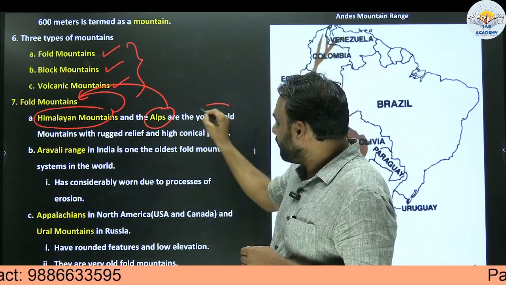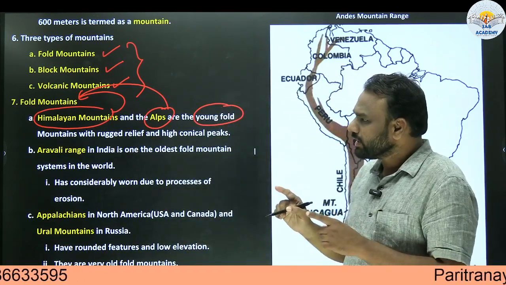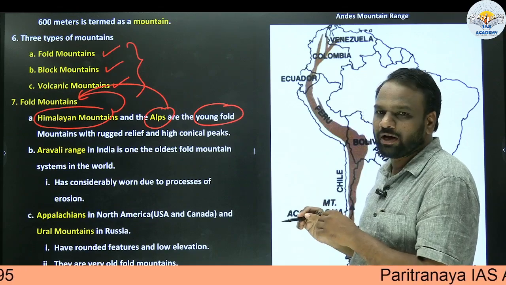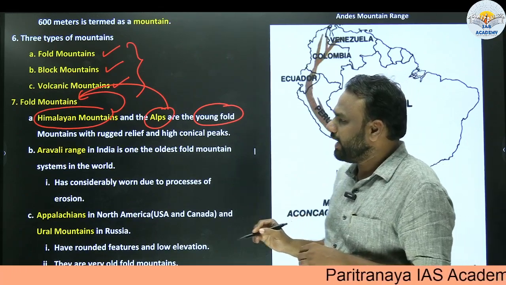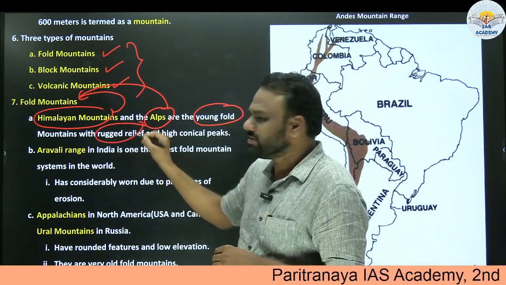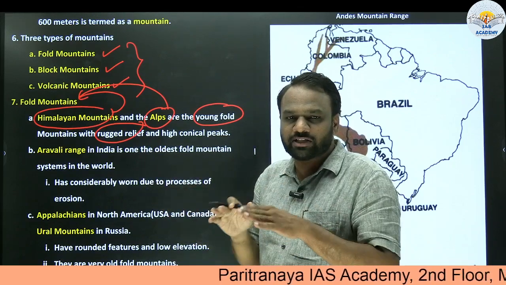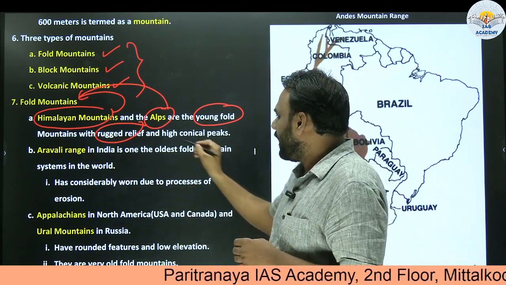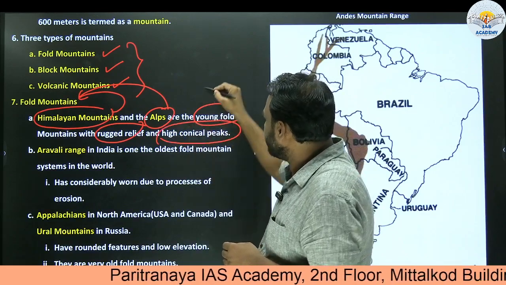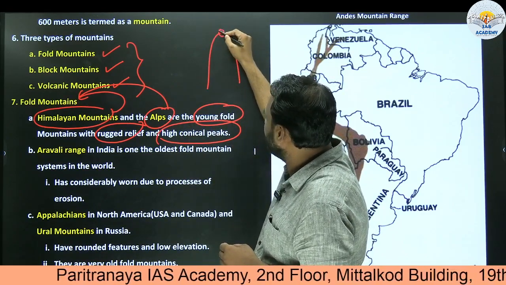Similarly, they are young fold mountains. Himalayan mountains and Alps are young. They are not old, they are young. And they have mountains with rugged relief. It means when it comes to the external appearance, it is not smooth, it is rugged. And high conical peaks. It means they are conical. So peaks are very sharp.